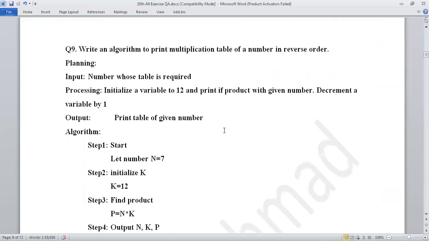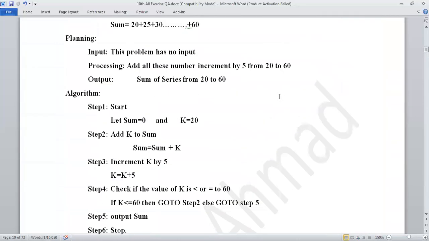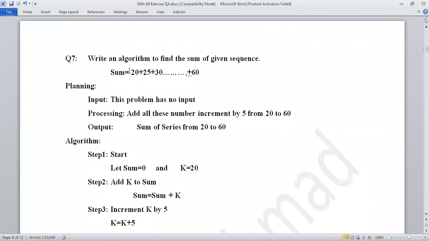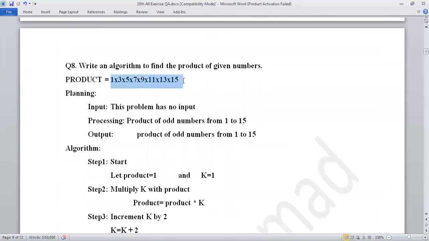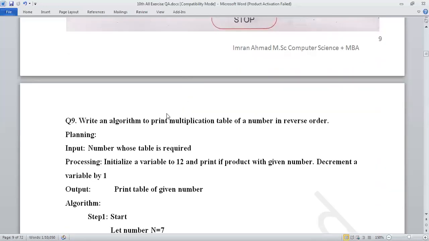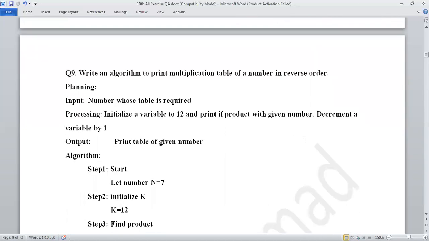Next algorithm: write an algorithm for the multiplication table of a number in reverse order. Keep in mind, I am using three algorithms in today's lecture in this series: number 1, number 2, and number 3 is the multiplication table of a number in reverse order. What does it mean? Print the multiplication table of a number in reverse order.